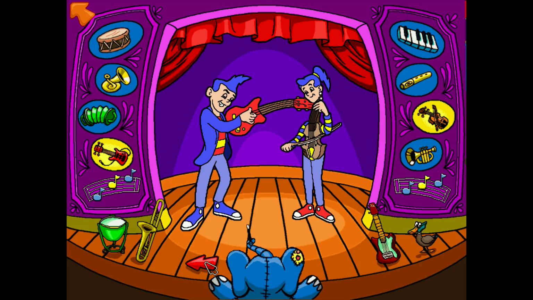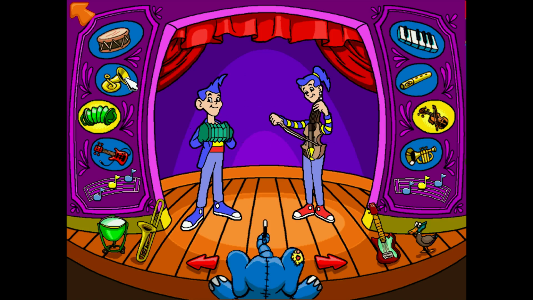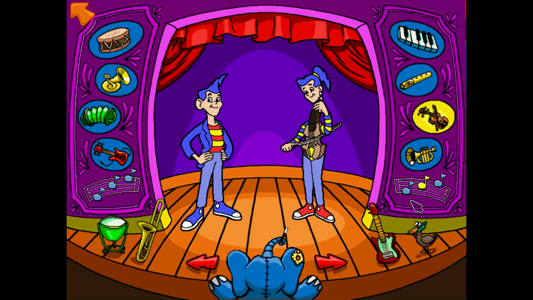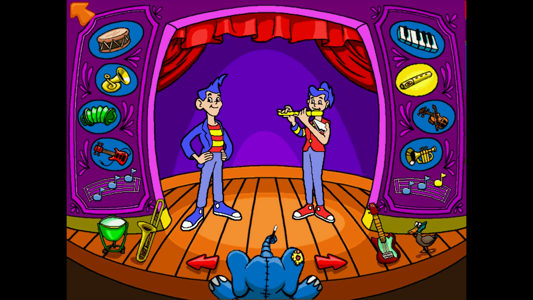And you can speed up the tempo a little bit. Let's see if we just have the violin. Seems like there's 3 specific tunes. And I didn't hear her say I love to play the flute. So it doesn't seem like there's actually any game here or any way to earn stars.